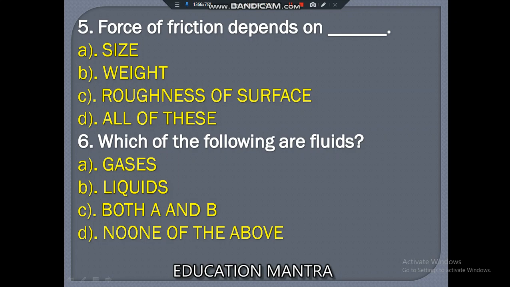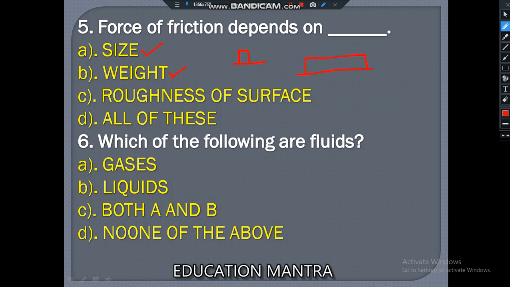Size of an object matters because, let's take an example of a box. If the size of a box is small, then its weight will be less. If the size of the box is more, then it will have more weight. So more weight and more size will have more friction on the floor. So option A and option B are connected and both are correct.